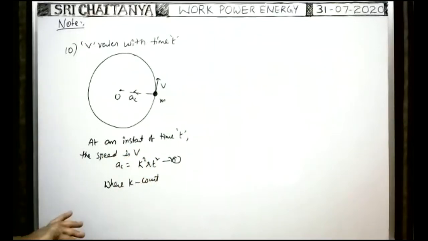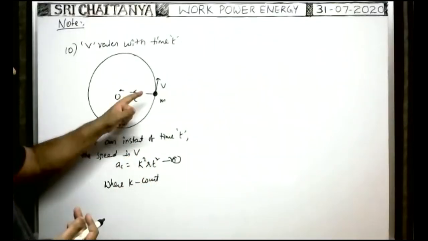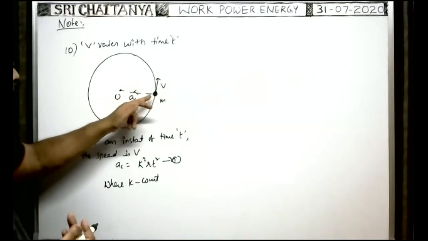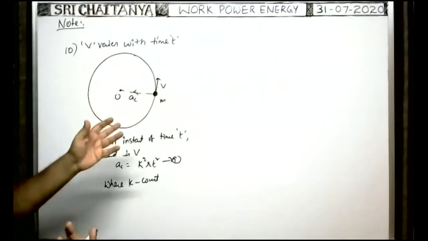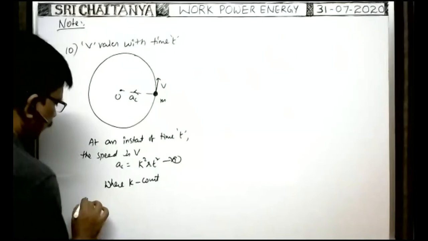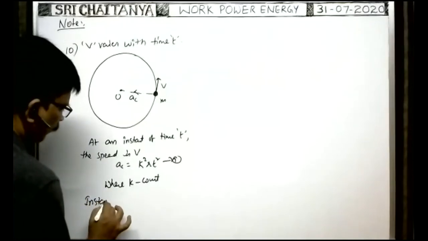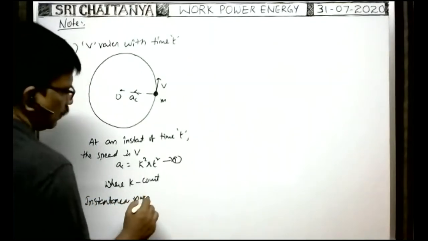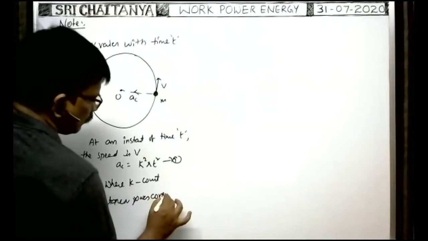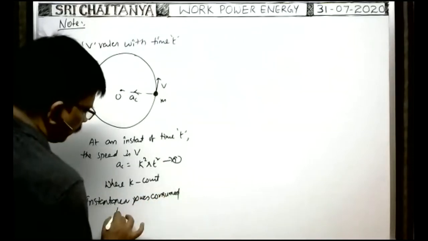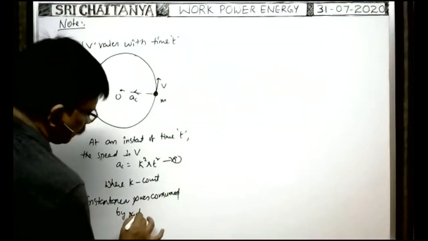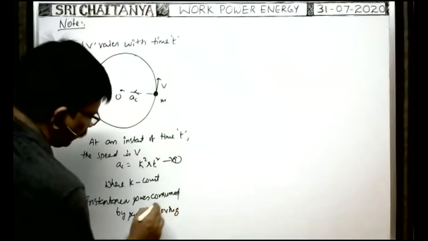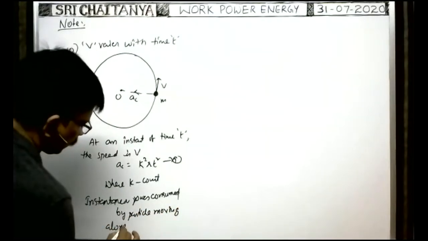Then what is the instantaneous power consumed by the particle moving along the circular path? Instantaneous power consumed by the particle moving along the circular path.